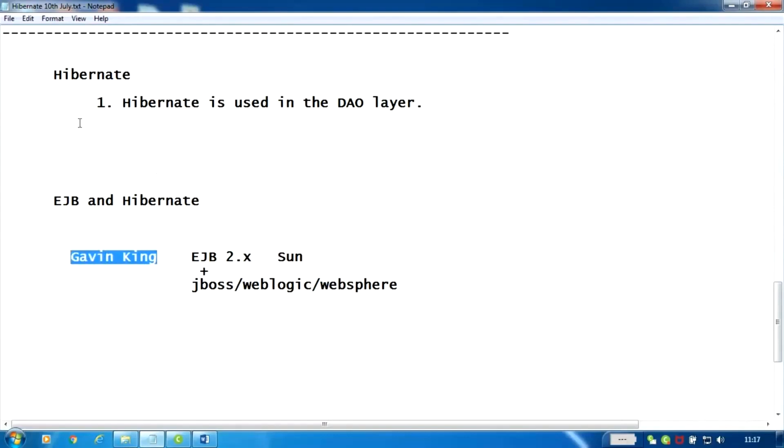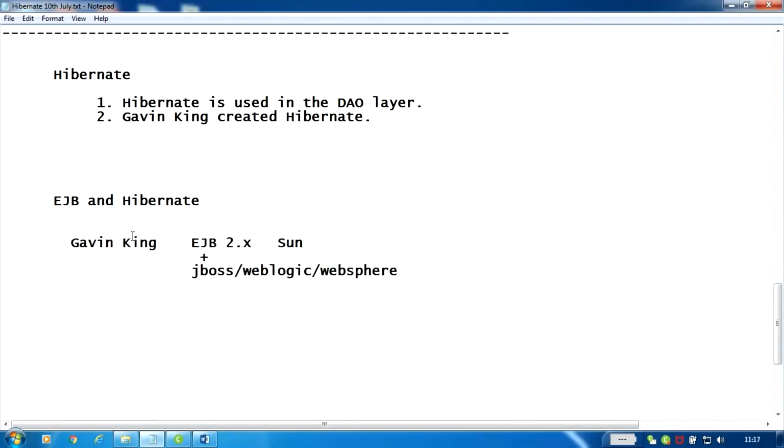So that's why, second point we can say here: Gavin King created Hibernate based on the limitation of EJB. That is the first point that came, right? He came with the Hibernate solution because of the limitation of EJB. If I use EJB, it is application server dependent, but Hibernate is not application server dependent.